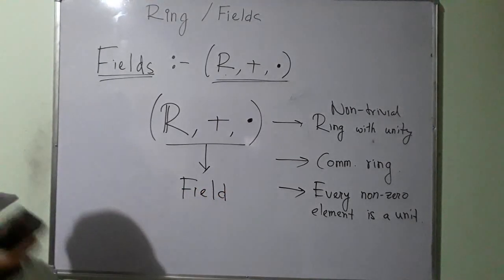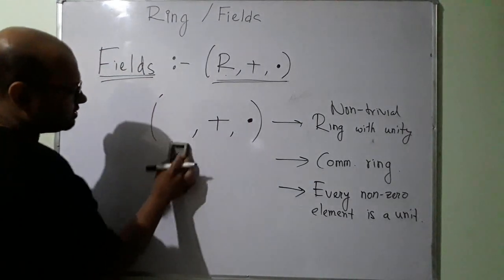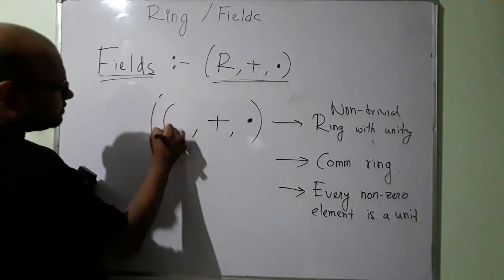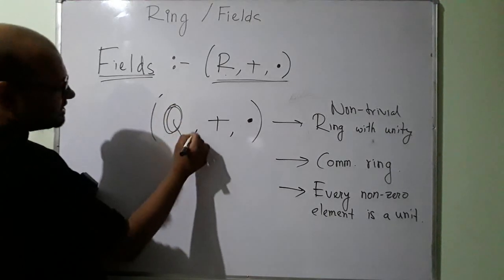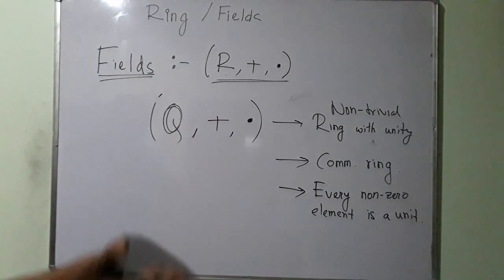Now let us talk about one final set, the set of rational numbers. Okay, 0 is a rational number, fine. 0 can be written as 0 by 1, for example.